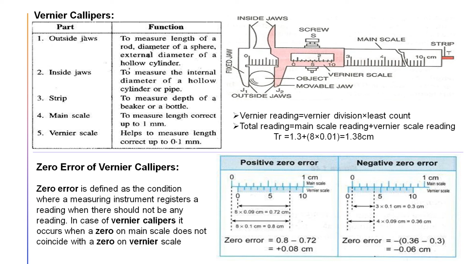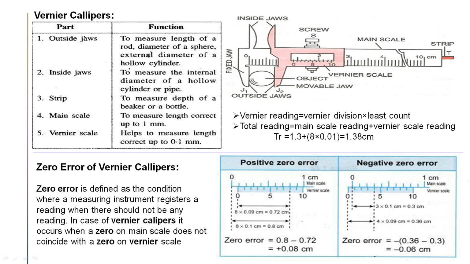Okay, how many types of zero errors are there? There are two kinds of zero errors. One is positive zero error. Here I have shown you. See, the top one is the main scale zero, and the next one is the vernier scale zero. You see, it is not able to come to the main scale zero. That means the vernier scale zero is left of the main scale zero, on the left side. That type of error is known as positive error, when the vernier scale zero is on the left hand side.